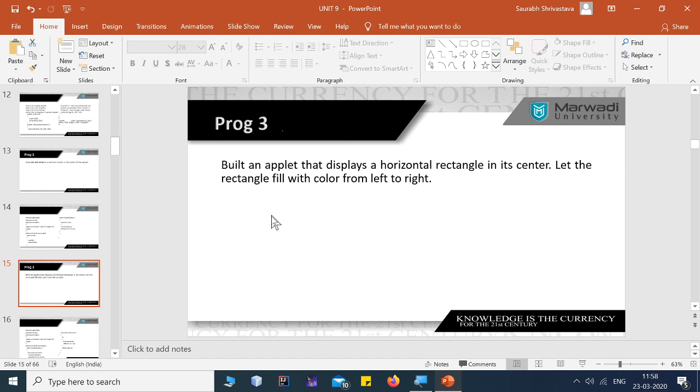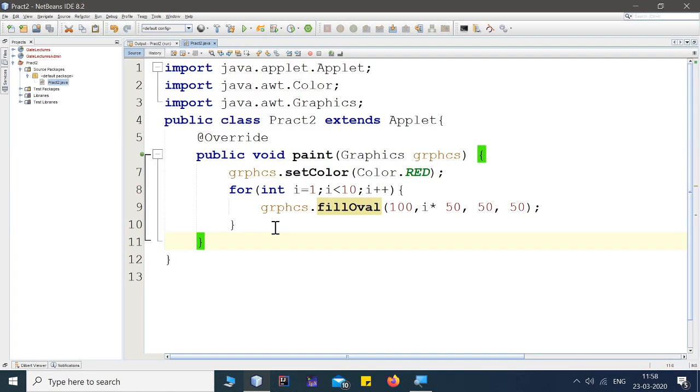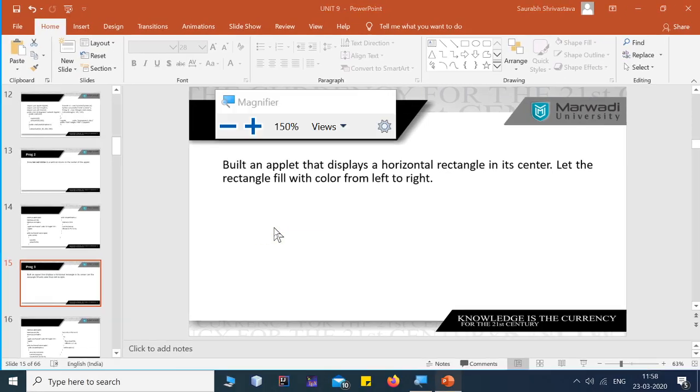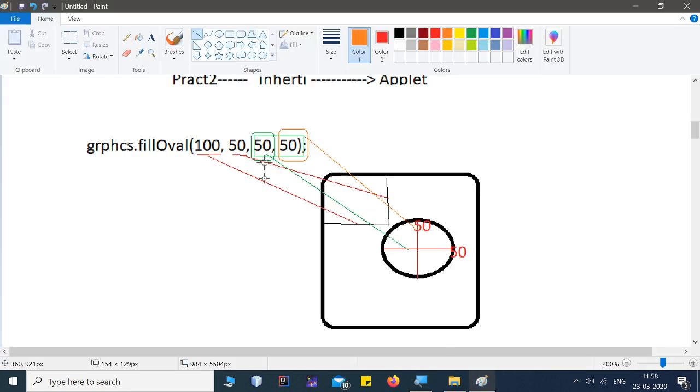So next is program number 3, build an applet that displays a horizontal rectangle in the center. So what they want us, we need to build an applet that displays a horizontal rectangle in the center, and let the rectangle fill with color from left to right. So something like this.